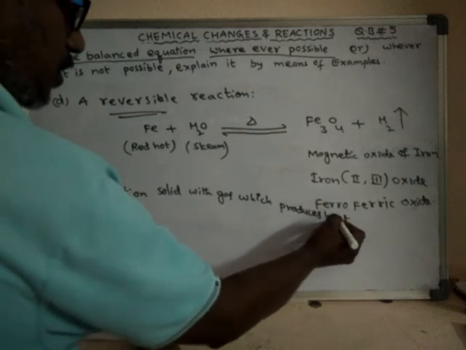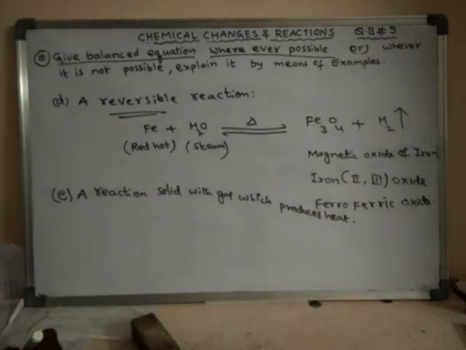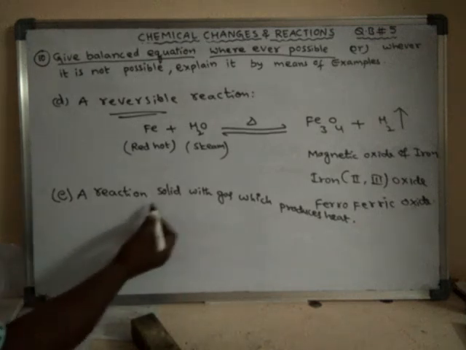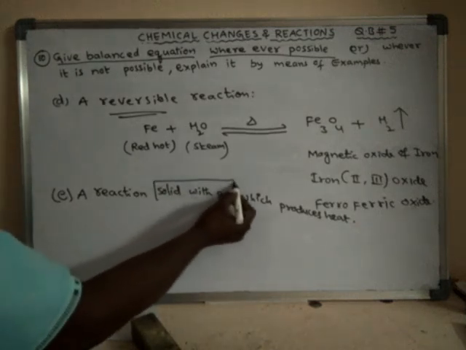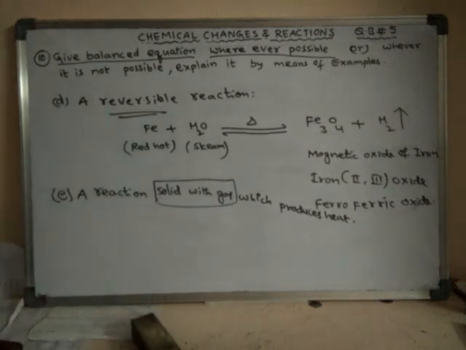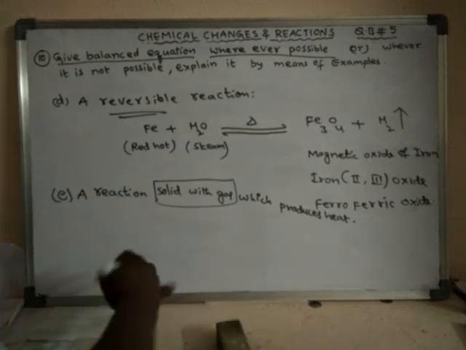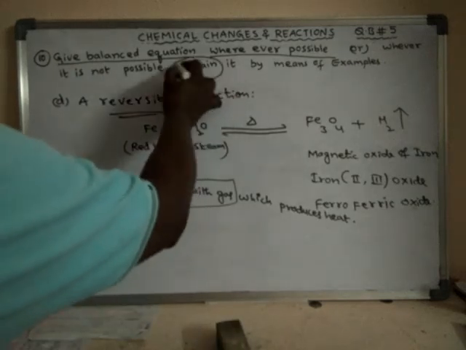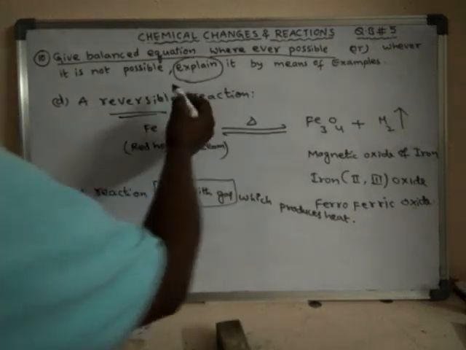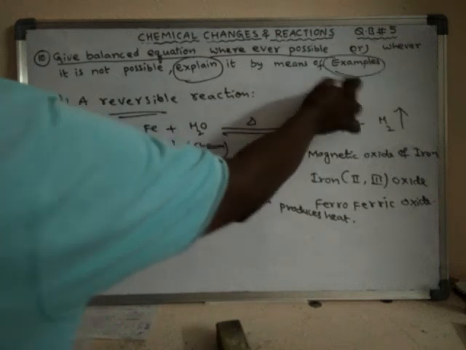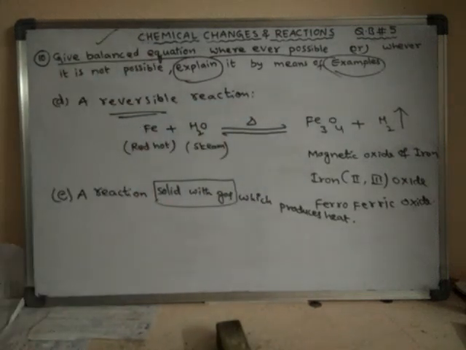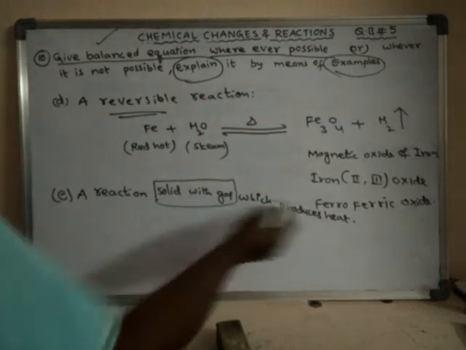So this is another type of reaction. Here in this reaction, a solid will react with a gas. We have to give an example, and we have to write the balanced chemical equation for this type of reaction.